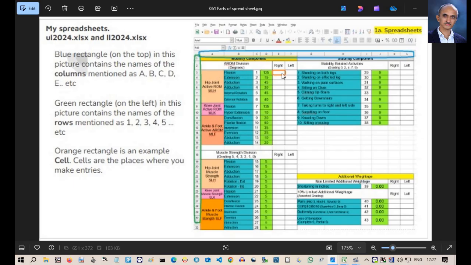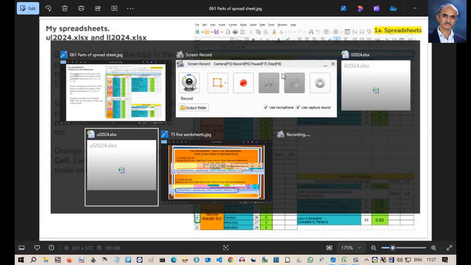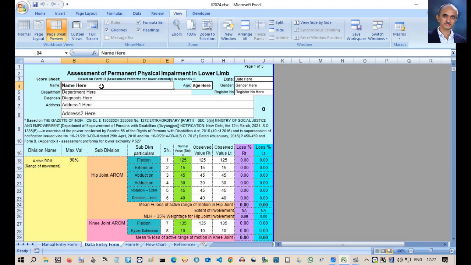Cells like this are the places where you make entries. Or these are the points where you type in the data. You can enter text or numbers in these cells. But only some designated cells allow data entry.